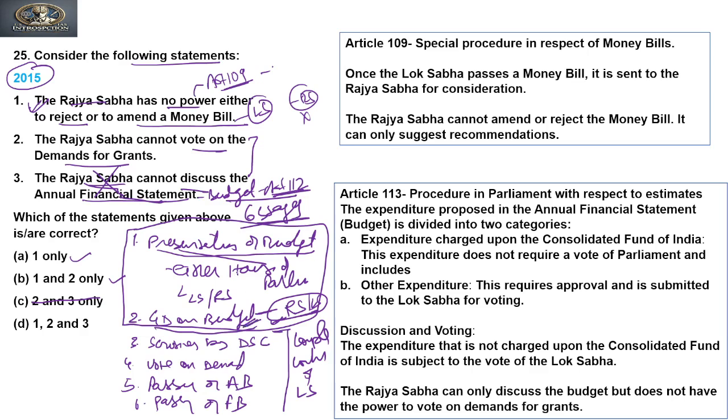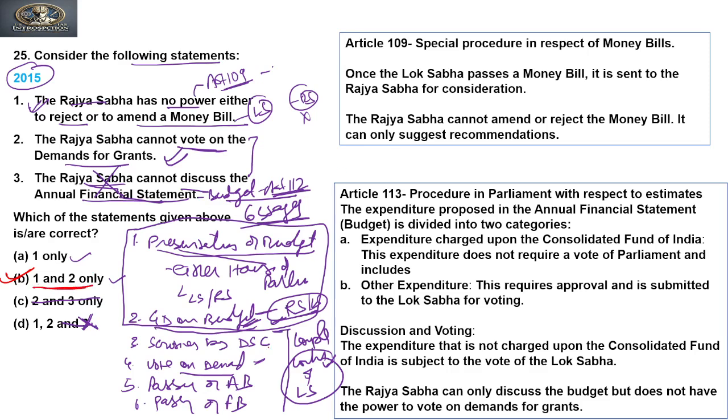So the Rajya Sabha can discuss the budget, but it has no power whatsoever with respect to vote on demand or the passing of the appropriation bill. So the third statement is incorrect. The Rajya Sabha cannot vote on demand. Yes, it cannot vote on demand. It is completely under the control of the Lok Sabha. So the second is also true. So our answer to this question is B, that is 1 and 2.